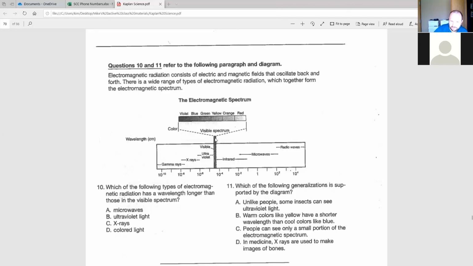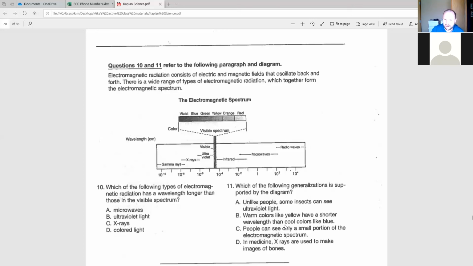So the visible spectrum is just this. But we have all these different wavelengths that aren't visible. So C makes the most sense, right? And just to make sure that we're not missing something, D, in medicine, X-rays are used to make images of bones. Okay? Again, it doesn't matter whether it's true or false or a correct statement or not. It's not something that's supported by the diagram.